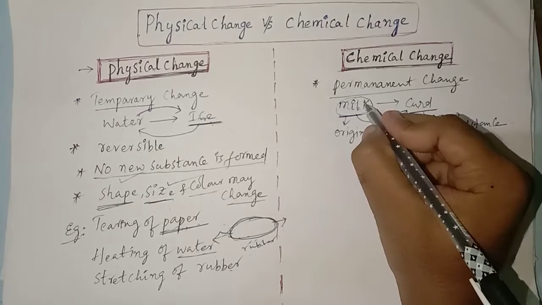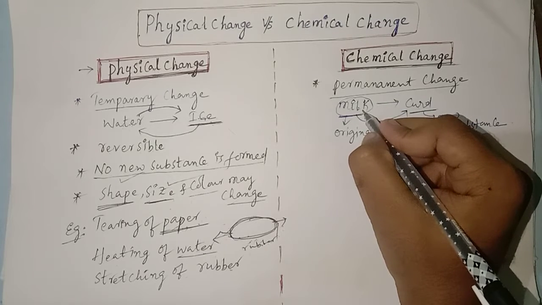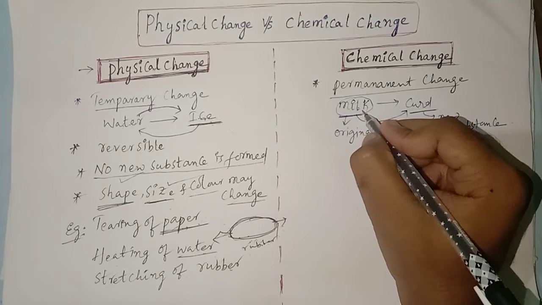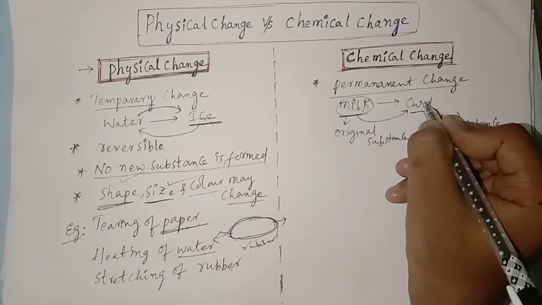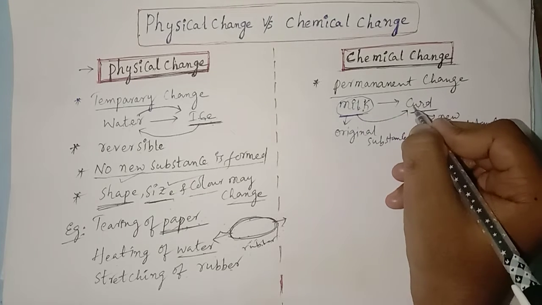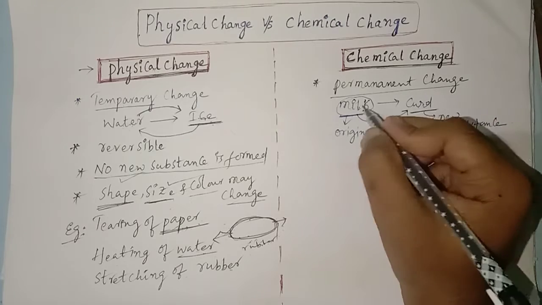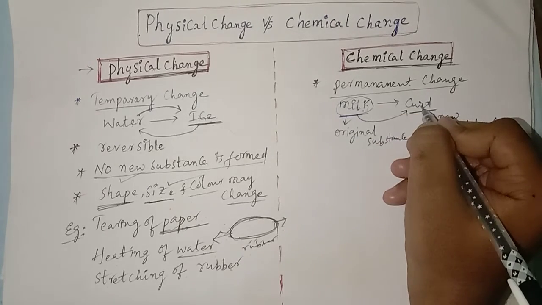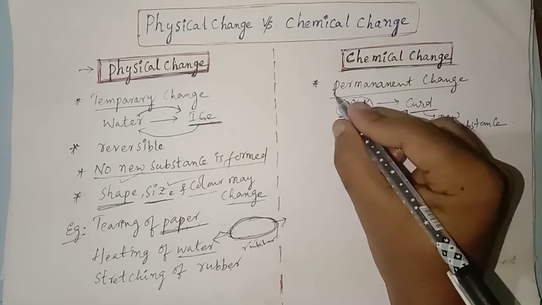Completely, whatever the properties and characteristics of milk are permanently converted into curd, and you don't get milk from curd. So this change is permanent. Curd is a new substance.